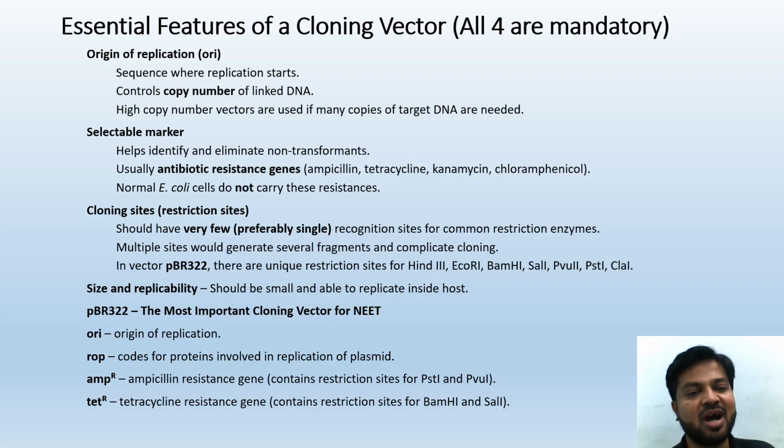ROP, part of pBR322, codes for proteins involved in replication of the plasmid. AMP-R is the ampicillin resistance gene, and TET-R is the tetracycline resistance gene. pBR322 is very important. Moving on,